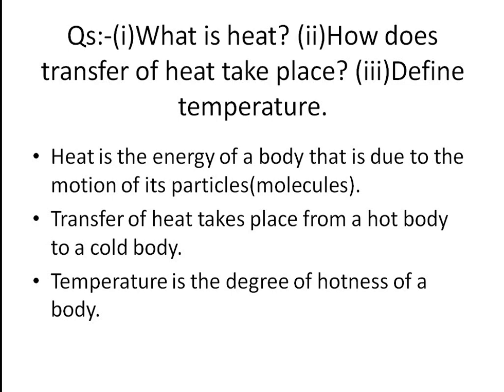So from where is heat transferred to where? How does the transfer of heat take place? The transfer of heat takes place from a hot body to a cold body. Here you can see the heat is transferred in this example from the sun to you. Which is the hot body here? Hotter, the sun. Sun is a burning object. So from the sun, its heat is transferred to you. That means the heat always transfers from a hot body to a cold body.